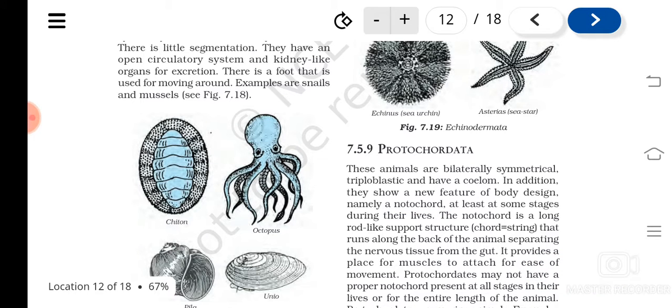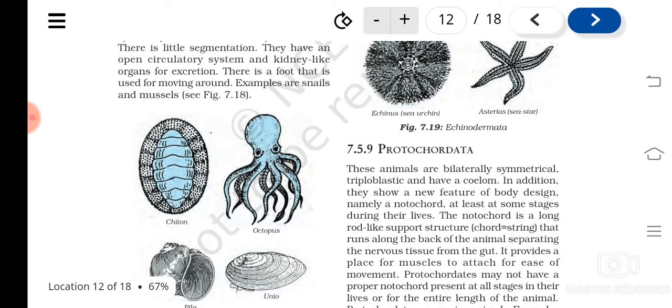It's a rod-like support structure found on the dorsal side of the body that runs along the back of the animal, separating the nervous tissue and the gut. Gut is what? The alimentary canal, that is, the digestive system. So there is a rod-like structure that separates the nervous tissue and the gut. That rod-like structure is known as the notochord.